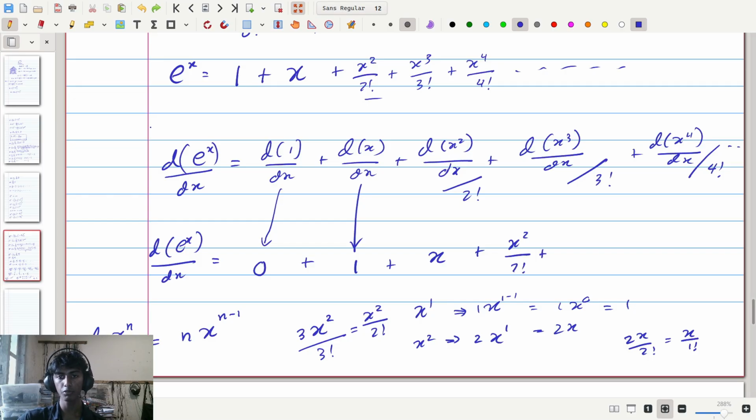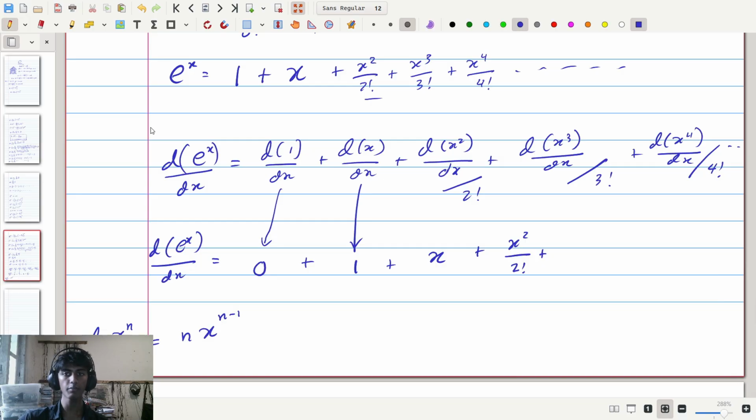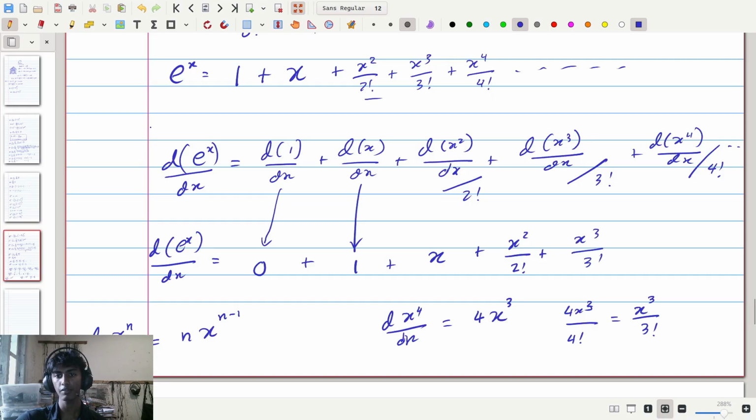Similarly, for the next term, I'll do it for one more term and then you will see the pattern. The next term is the derivative of x to the fourth divided by 4 factorial. The derivative of x to the fourth dx is equal to 4 times x to the 4 minus 1, which is 3, so x cubed. This 4x cubed divided by 4 factorial is going to give us x cubed divided by 4 minus 1 factorial, which is x cubed divided by 3 factorial.